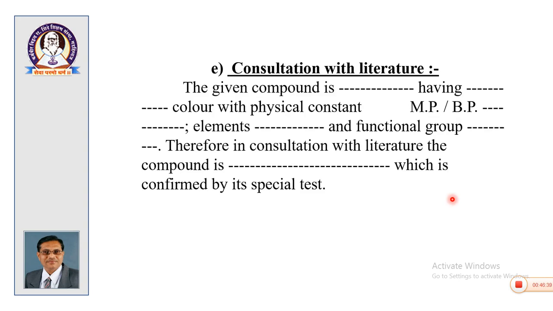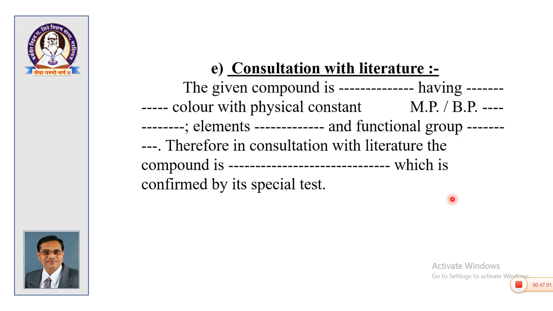So, in this way, after investigating the physical nature, that is solid plus solid, solid plus liquid or liquid plus liquid, then we investigate the chemical type: acid plus phenol, acid plus base, acid plus neutral, phenol plus base, phenol plus neutral, base plus neutral.